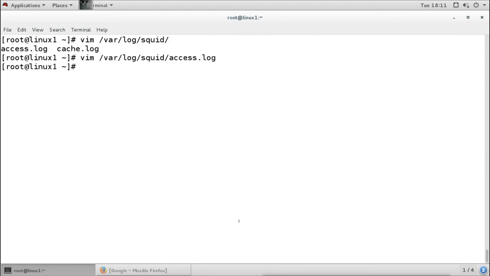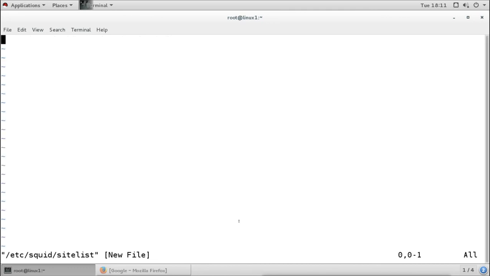So let's say for example we have some sites. What I will do is create a file here under the etc squid directory. This is the main configuration directory. I will create the site list here which I want to block. Under the list I can mention the names of the sites one by one. Let's say for example I want to block Yahoo.